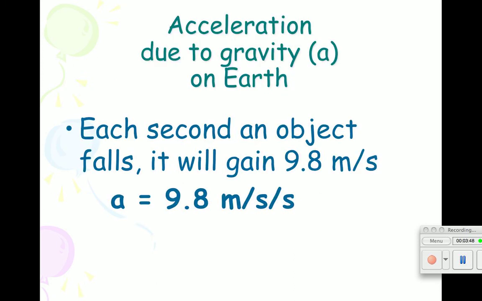So the acceleration due to gravity on Earth, as we said, A, is 9.8 meters per second per second. Each second the object falls, it'll gain 9.8 meters per second. This is why you're not allowed to throw things off the Empire State Building, right? Because the Empire State Building is so tall, it takes quite a bit of time for something to reach the ground, and theoretically it's going to gain 9.8 meters per second for every second that it falls, so it's going to be moving pretty darn fast, bullet fast, let's say, by the time it hits the ground.